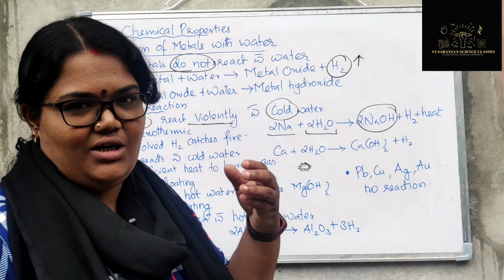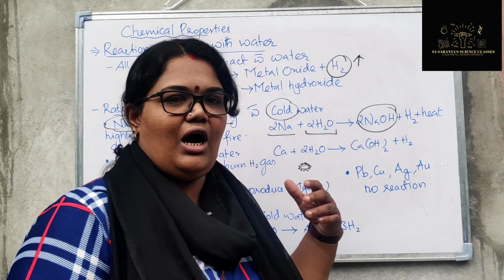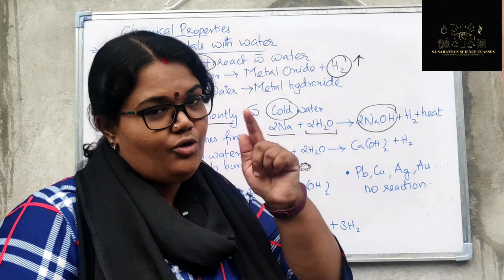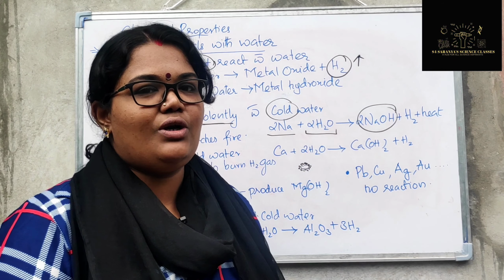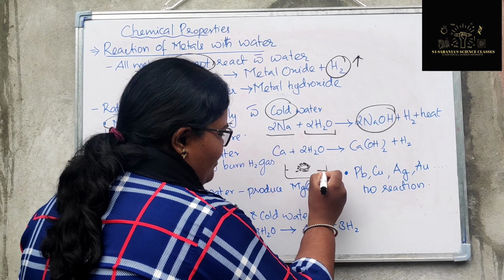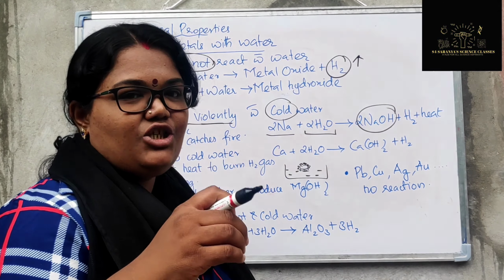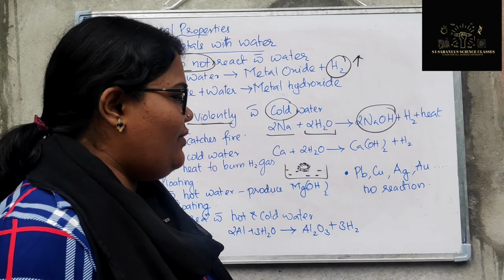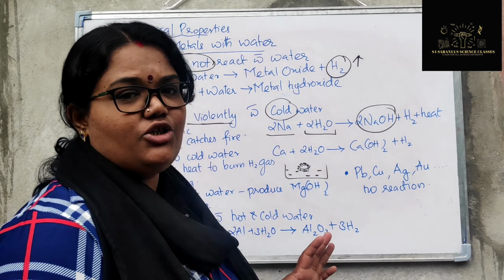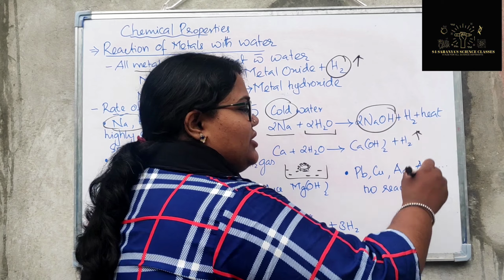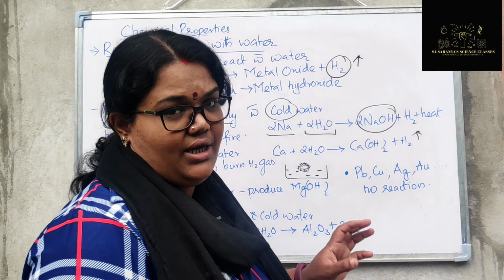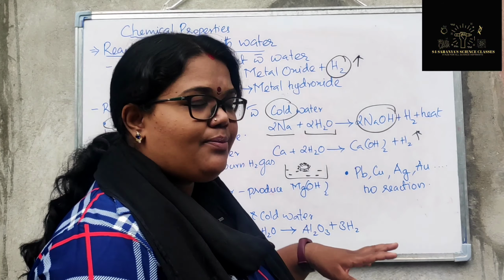I will put a link of a video showing how calcium reacts with water below in my description box. You can go and check it so that you get a visual treat also, right? So here, if this is the water and a calcium piece is put in cold water itself, it will be converted into calcium hydroxide and hydrogen gas will be liberated. This is also exothermic, so heat is produced.